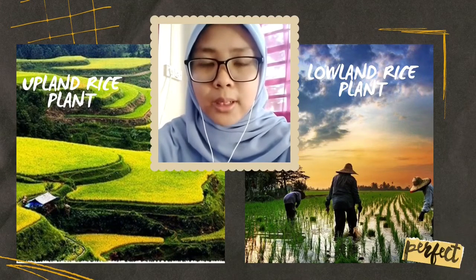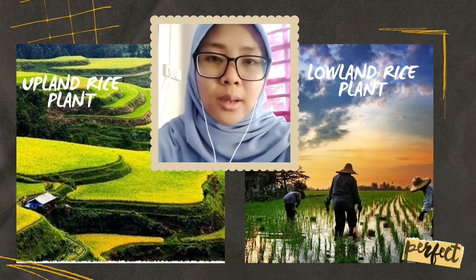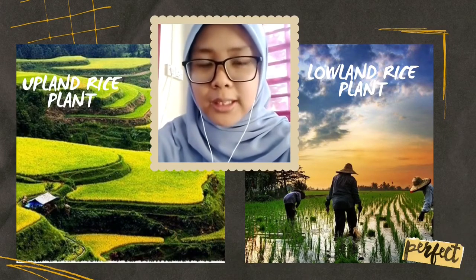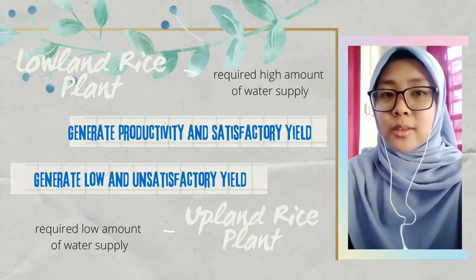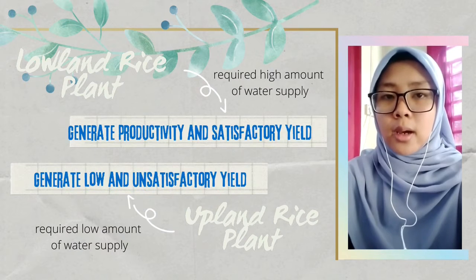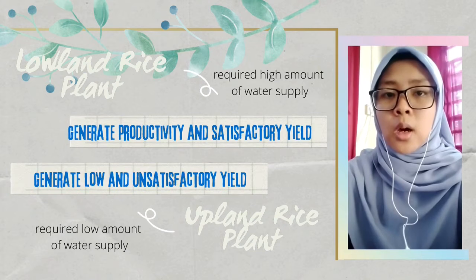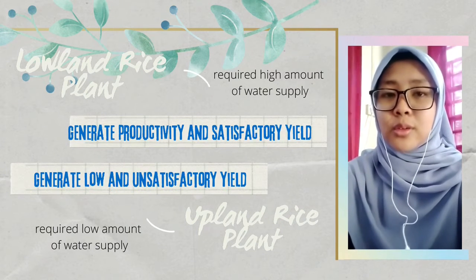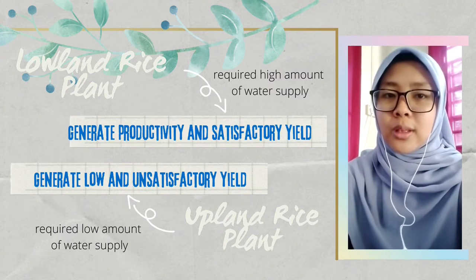Meanwhile, upland rice plants that are rarely planted in Malaysia do not require a high amount of water, and they are able to grow even though they do not get enough water supply. But just like I mentioned before, water deficit can affect the crop yield. So the low-land rice plant that gets a high amount of water supply will be able to provide satisfactory paddy yields. While upland rice plants that do not get enough water, even though they are able to survive in insufficient water conditions, will still produce less crop yield.